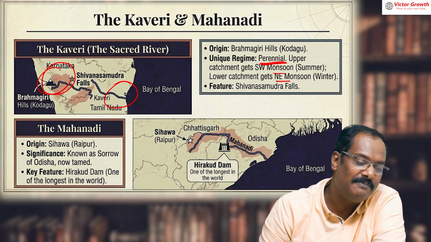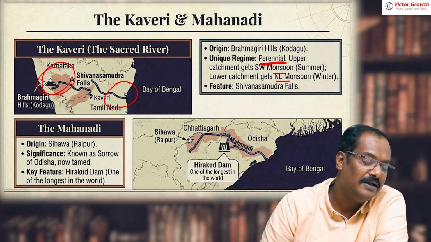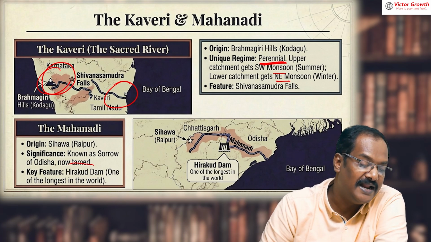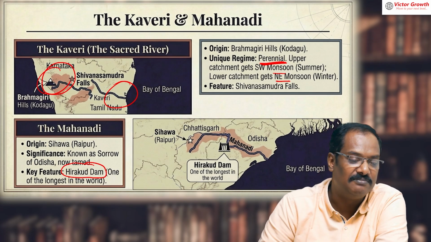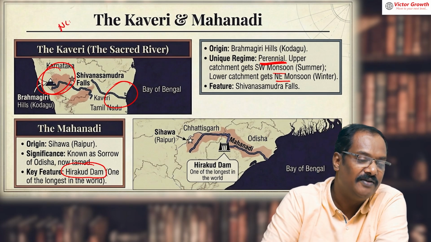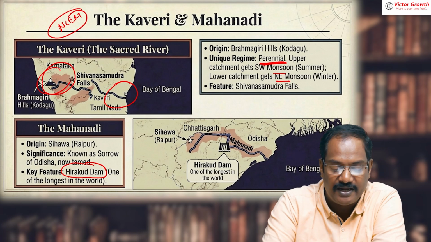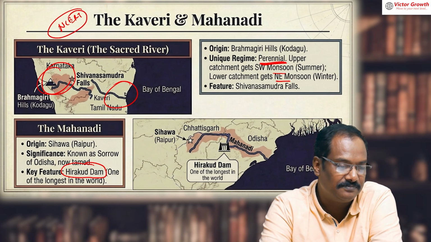Now coming to Mahanadi, it starts from Amarkantak. It has a dam, Hirakud Dam, located on it. There's not much more about Mahanadi. Please read NCERT. If you have a doubt, or you want me to teach any other topics, please let me know in the comment section.